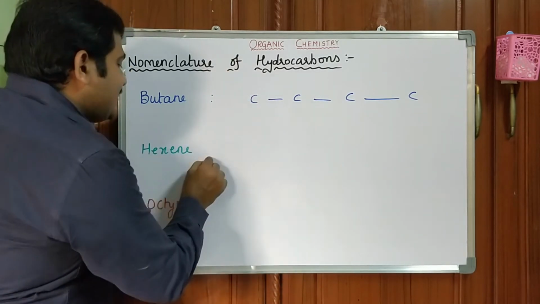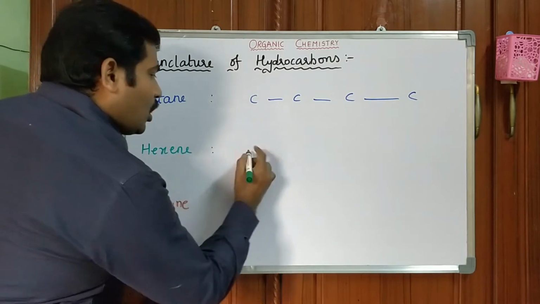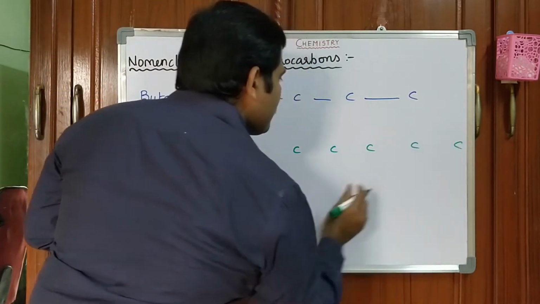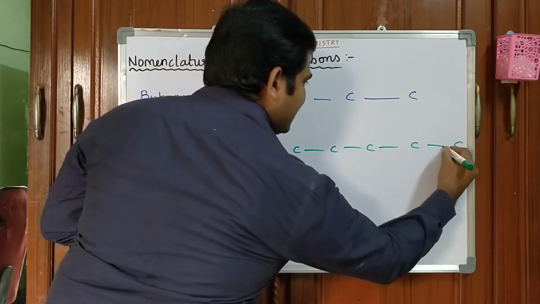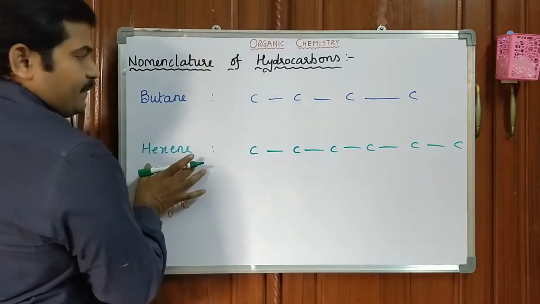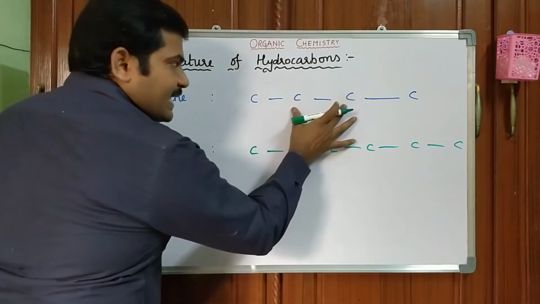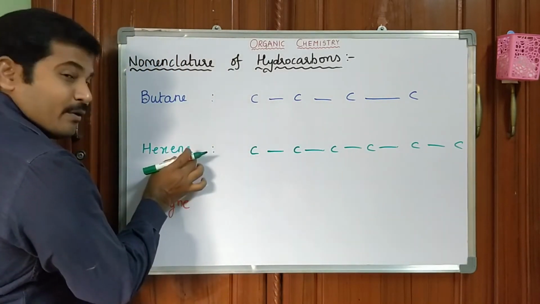So, in this particular case, hexane, how many carbons are available? 6 carbons are available. Default, single bond between them. It is none other than the chain of the hydrocarbon or skeleton of the hydrocarbon. We can also say skeleton or chain. Hexene we are going to form.